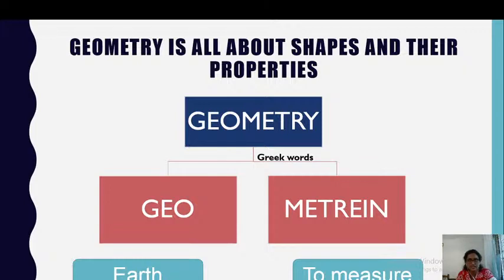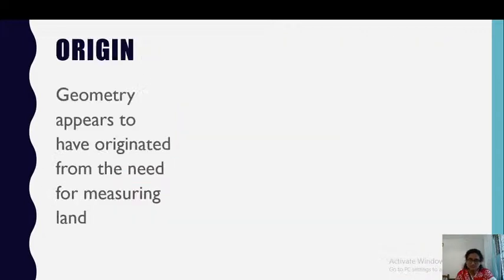We can see examples from our ancient history also. From 3000 BC we could see the traces of geometry. In nations like Egypt, the Incas, Greece, they all have ancient geometrical traces in their history. So let's see how geometry was developed as a branch of mathematics. Geometry appears to have originated from the need for measuring land.